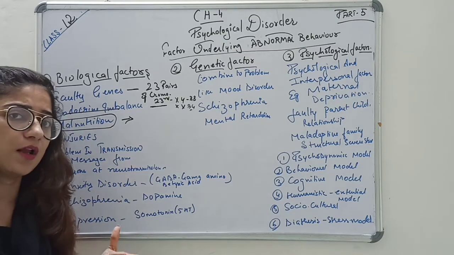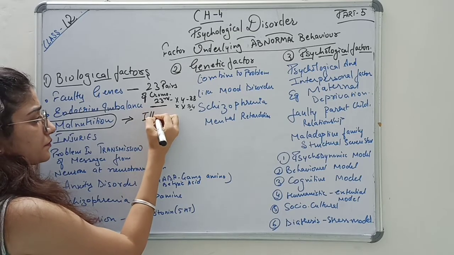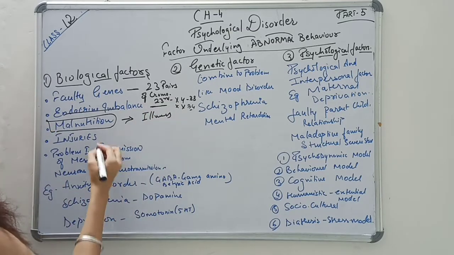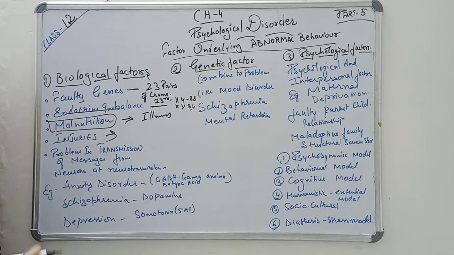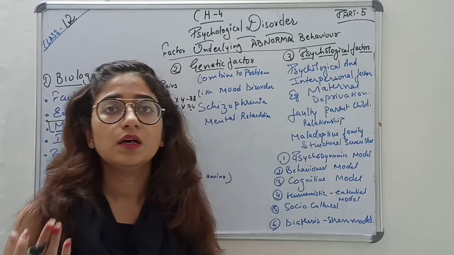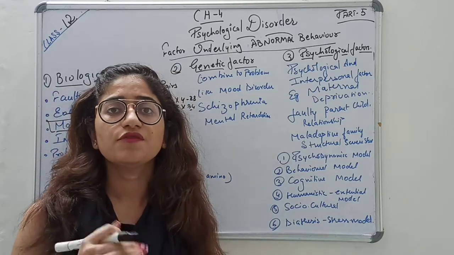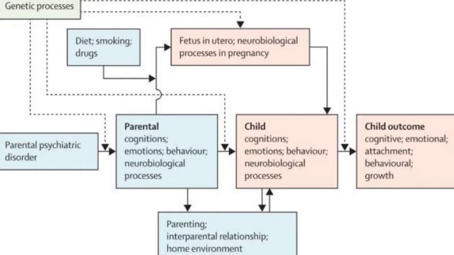That is one of the biological factors which causes illness. Now coming to injuries. During birth, if a child's head gets injured during the operation, or during pregnancy, if a mother gets injured and this affects the child, then these injuries can cause biological disorders right from the birth.